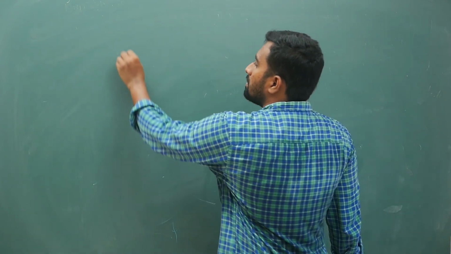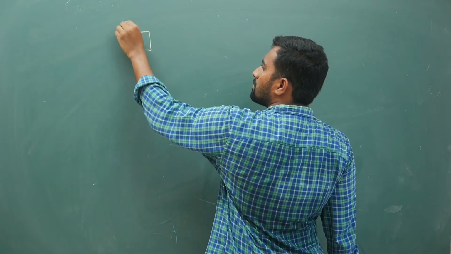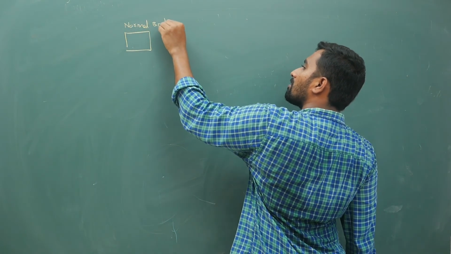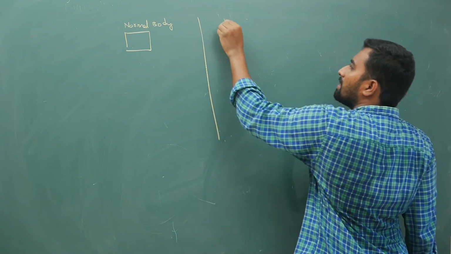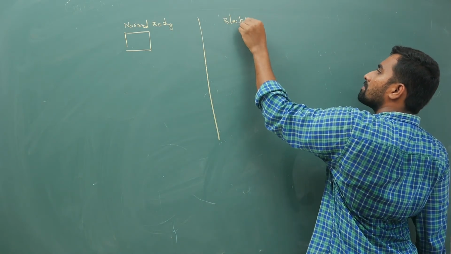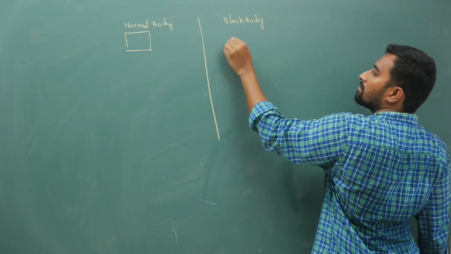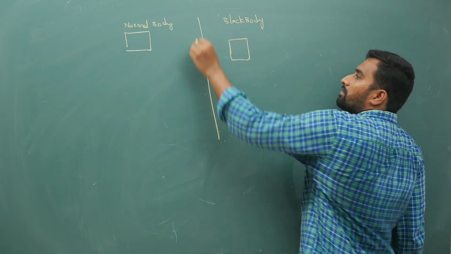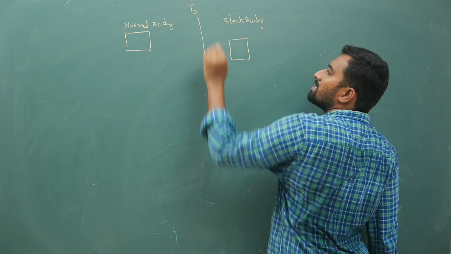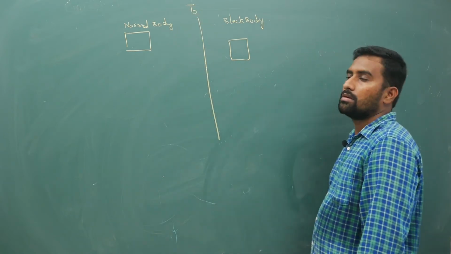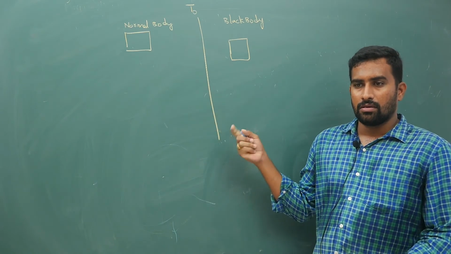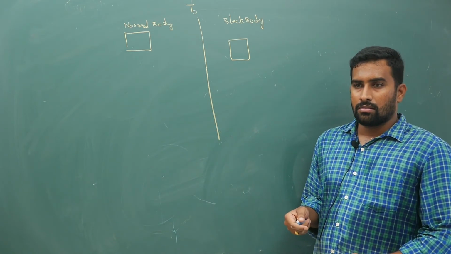Now, for example, let us consider two bodies. One is your normal body, the other is your black body. If you keep them in a room whose temperature is T0, for example, their temperatures will be the same.